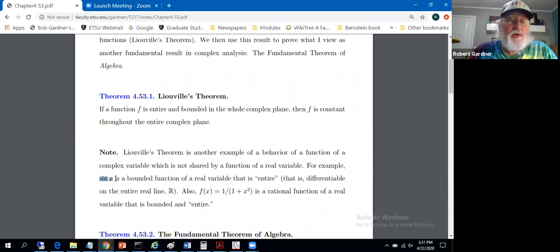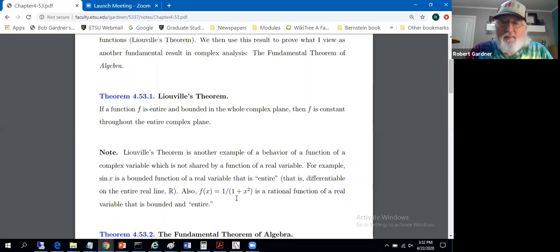If you don't like your transcendental functions, how about a little rational function? f of x equals 1 over 1 plus x squared in the real setting. Bounded above by 1 and below by 0. It's differentiable along the whole real line.